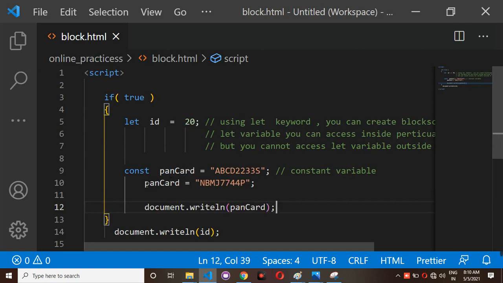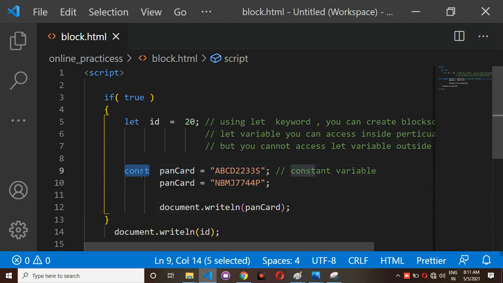Observe here, I have one constant variable, and for that constant variable I am trying to access this value. But here you are using the const keyword. Using the const keyword you can create constant variables. After using the const keyword, if you try to redeclare or redefine any value, you can't do it, because const means constant variables. You can't redeclare the variable again.